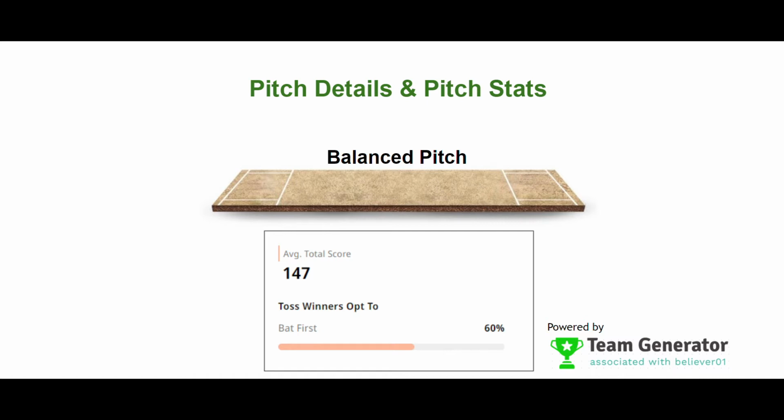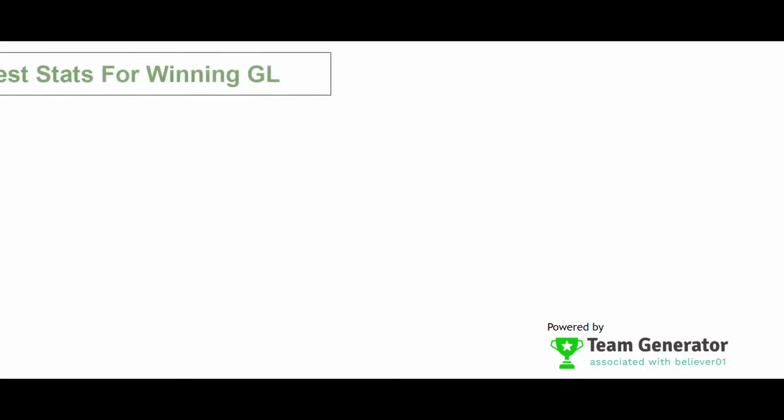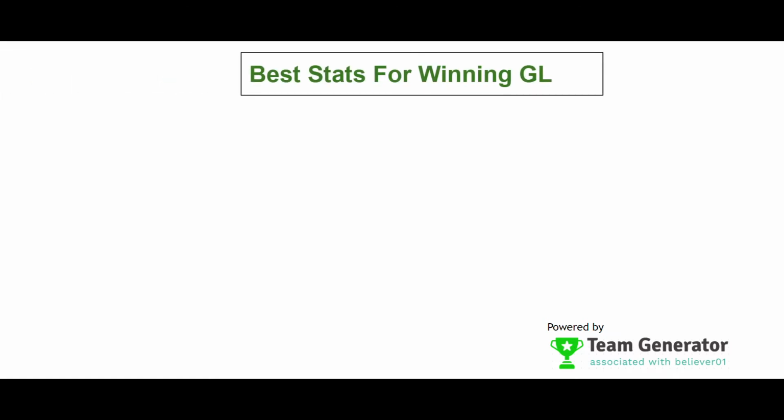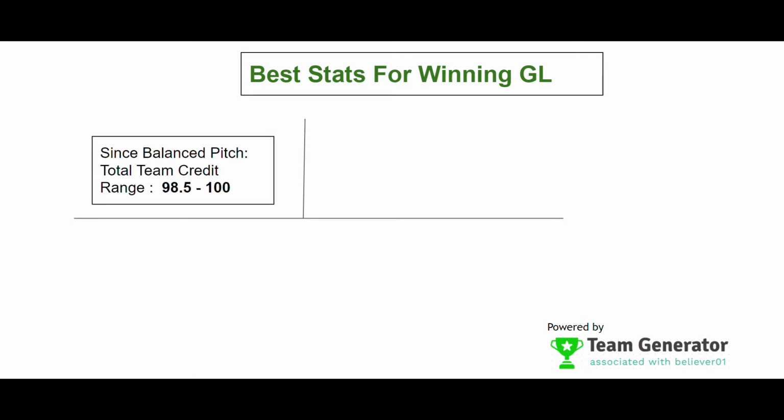So let's analyze some specific points from the point of view of our software in order to get the winning Grand League teams. The specific points will be the credit range. The credit range will be 98.5 to 100. This is the ideal credit range for today's match between Mumbai Indians versus RR.